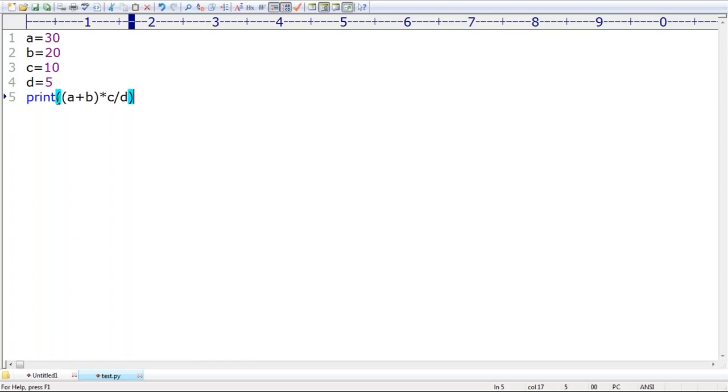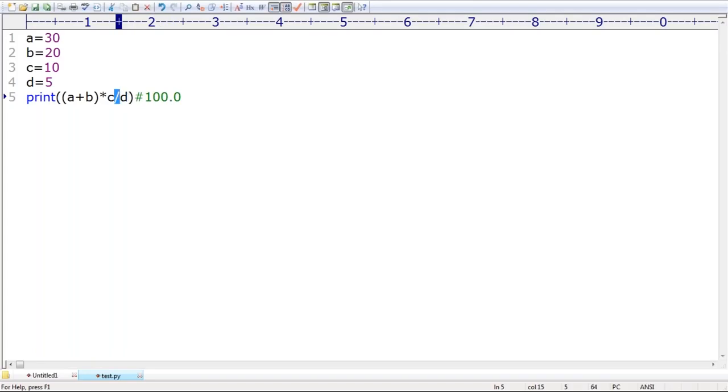Yes, anyone? Don't tell a wrong answer. Here, do you know precedence is there? Then automatically this value will become 30 plus 20, 50. 50 into C, then division by D. 50 into C means 500. 500 by D, whose value is 5. So 500 by 5, what is the answer? Respond. Yes, 100.0. What is the reason? The division operator always works for floating point arithmetic. Remember, floating point.